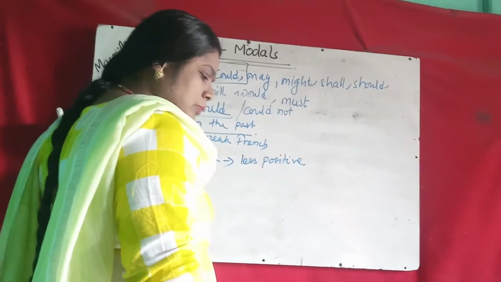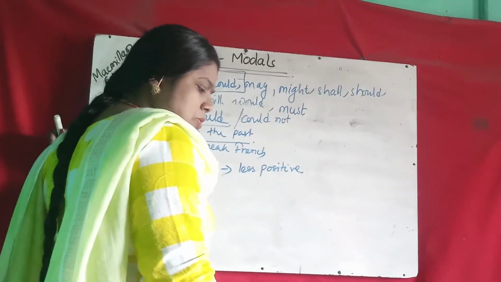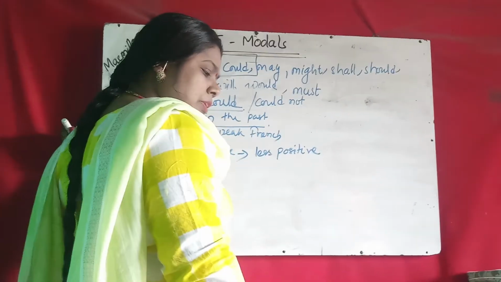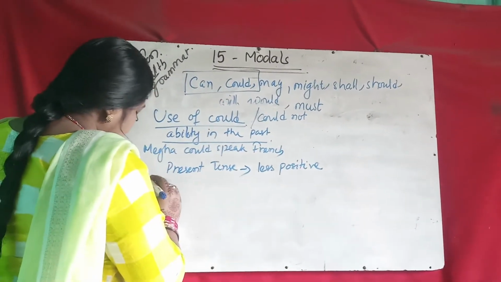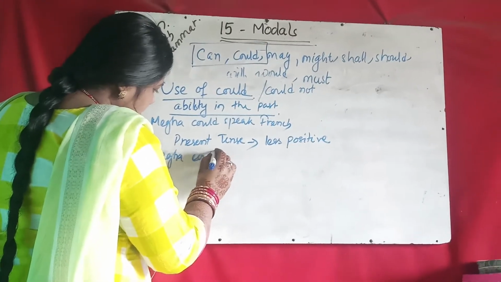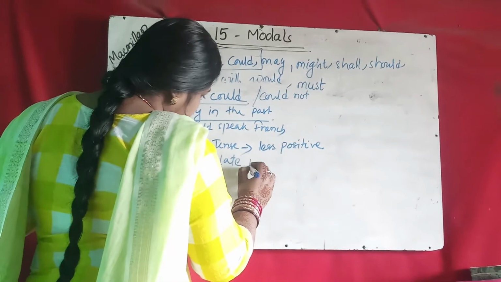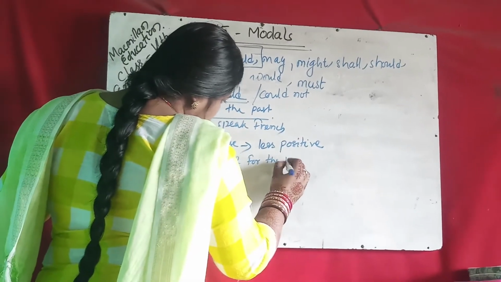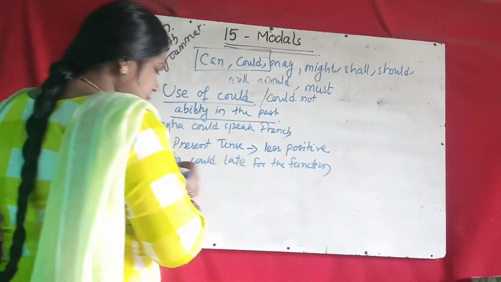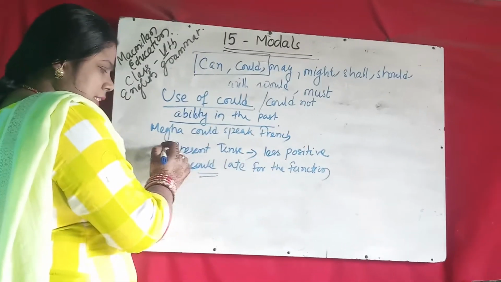Suppose I could come to your annual day function. So Sujata could be late for the test. Megha is late, not certain. Suppose Megha could be late for the function. That means it is not past form, it is present tense.